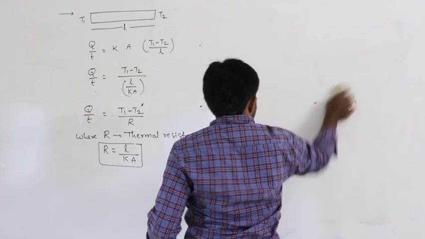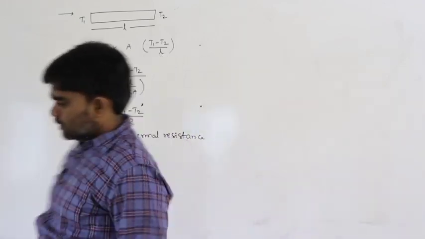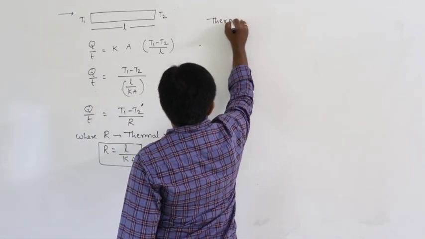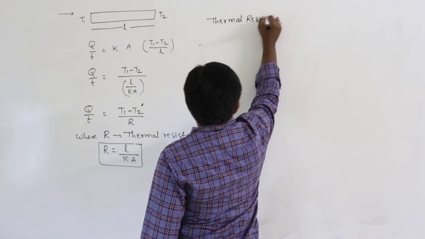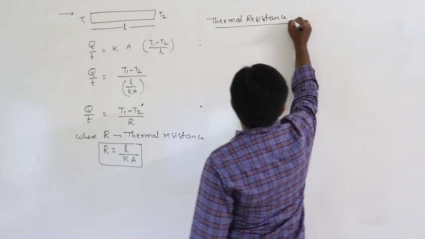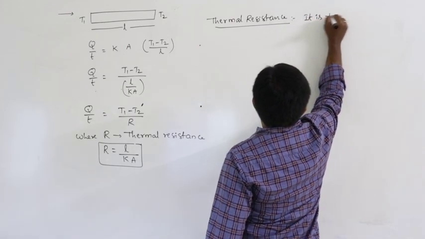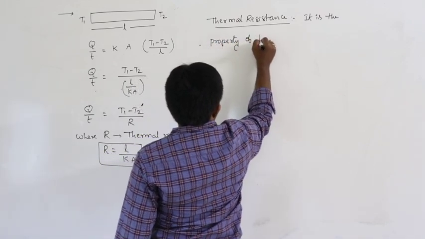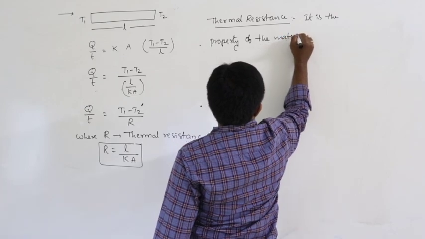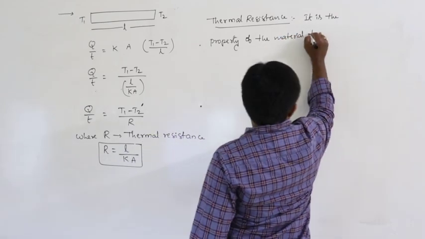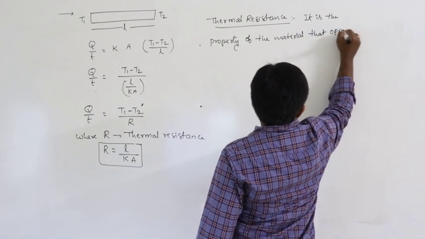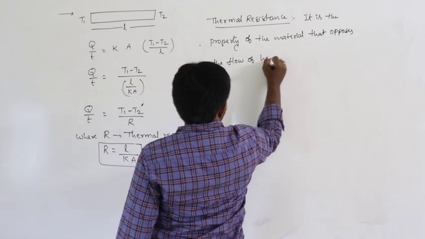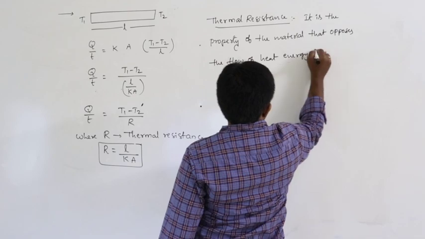So here R is the thermal resistance. How can you define thermal resistance? It is the property of the material that opposes the flow of heat energy through it.